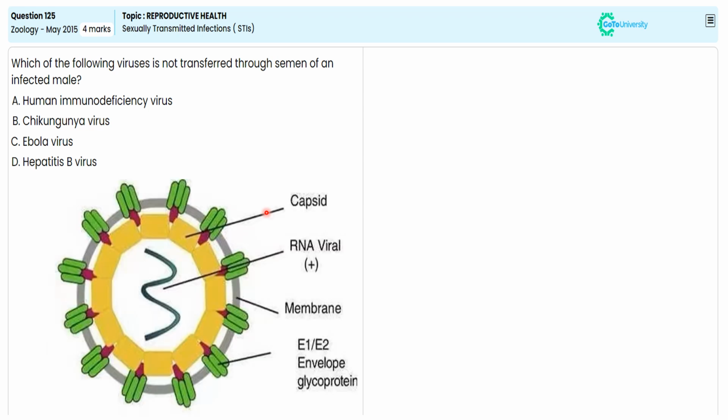This chikungunya virus has RNA as genetic material covered by a capsid, and it also has envelope glycoproteins, specifically E1 and E2. With this specification, we are choosing option B as the correct answer.